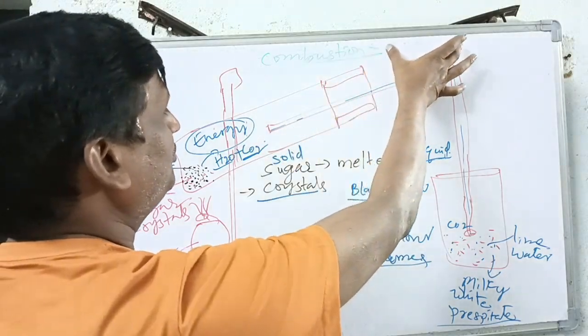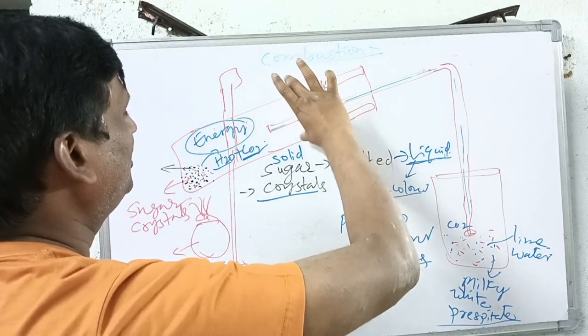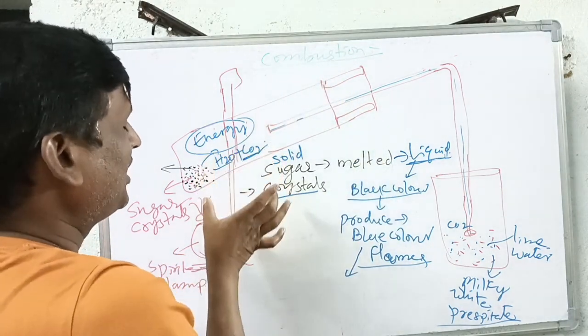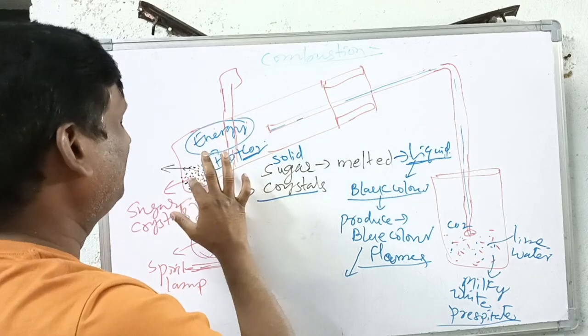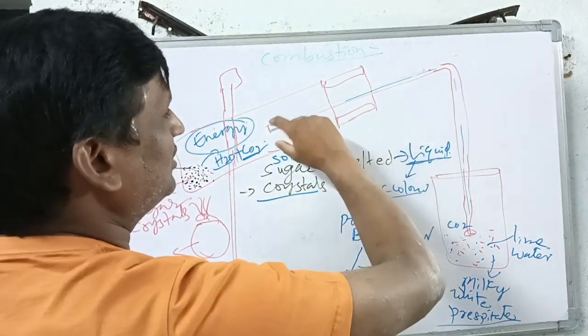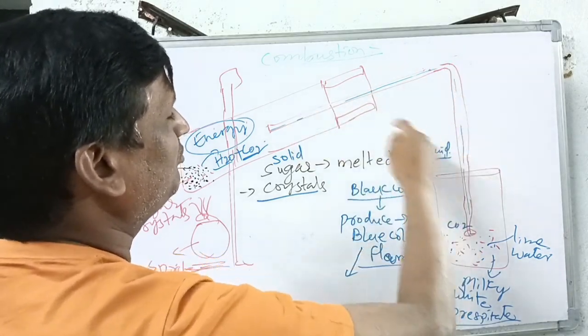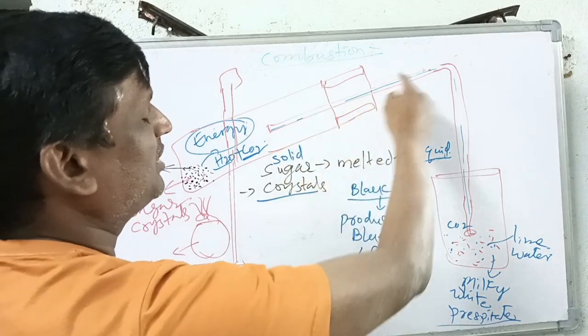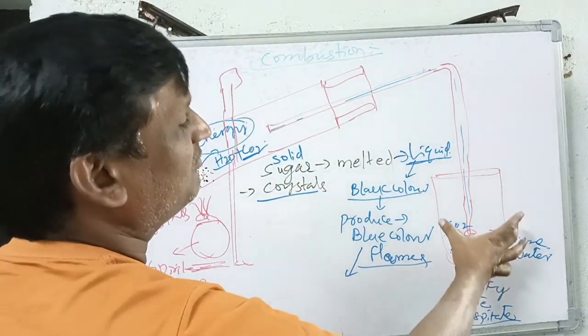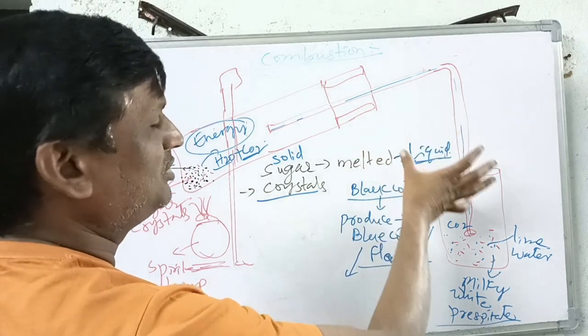For proving the combustion process, here we have taken the boiling tube or test tube. This boiling tube should be fixed to the stand, and in the boiling tube we have already taken some sugar crystals, and the boiling tube is fitted with a one hole rubber stopper. Through the one hole rubber stopper we have arranged the delivery tube. One end of the delivery tube is in the boiling tube and the other end is in a beaker which consists of the lime water. So in this manner the arrangement should be made.